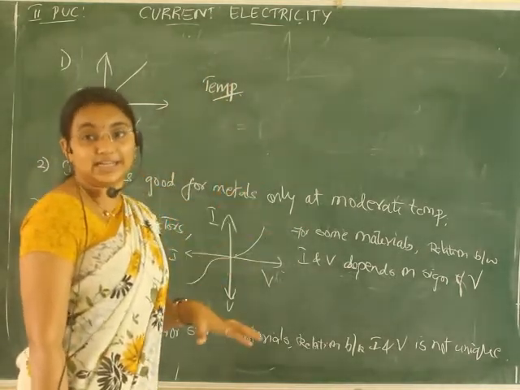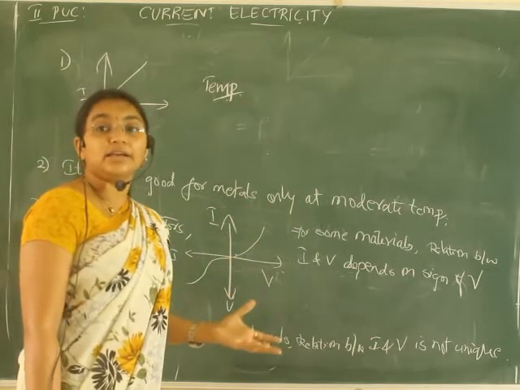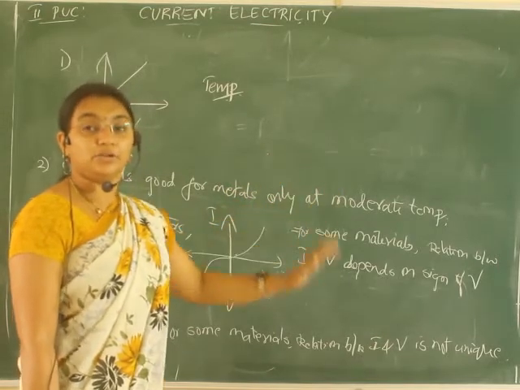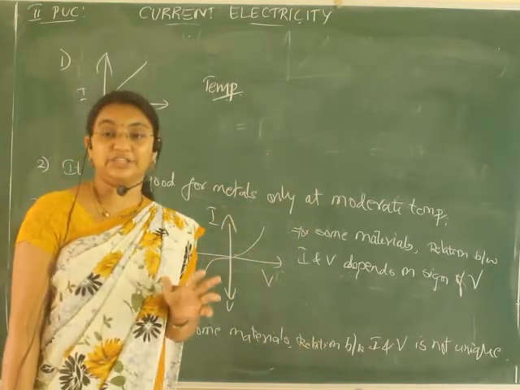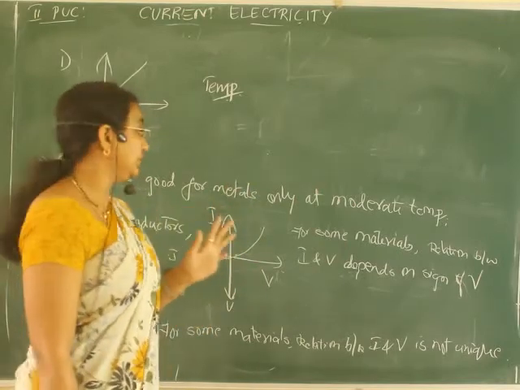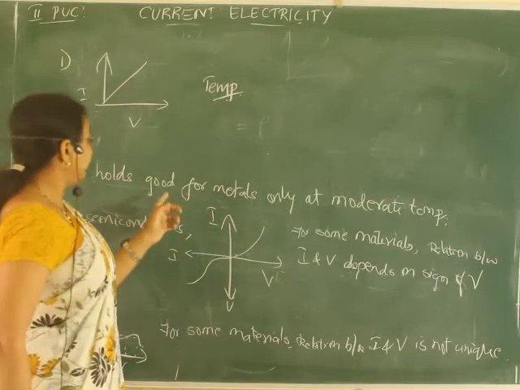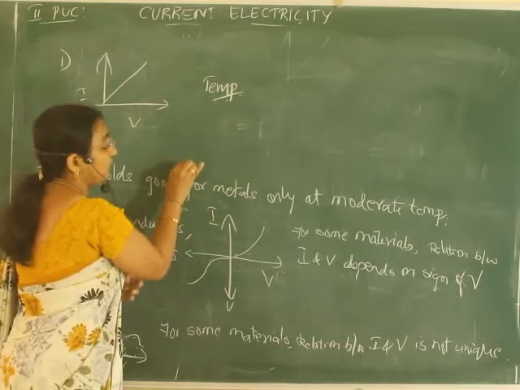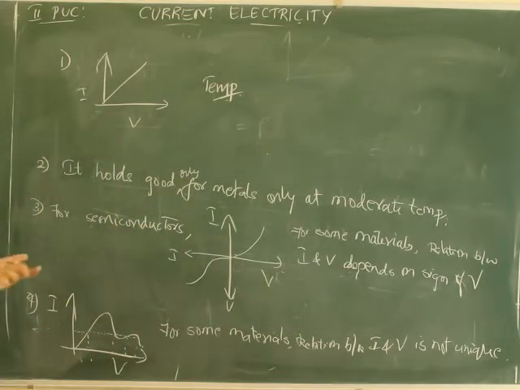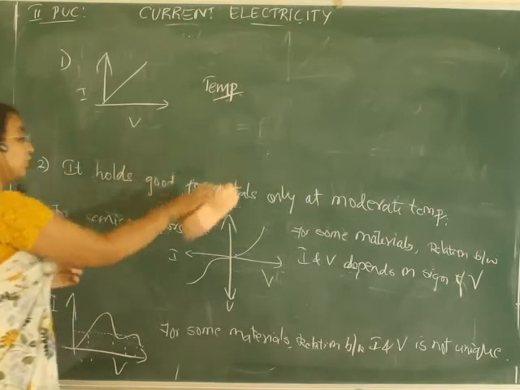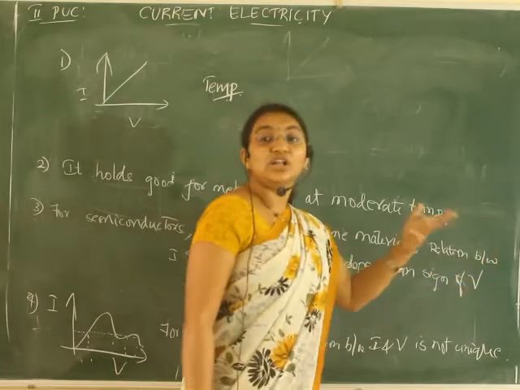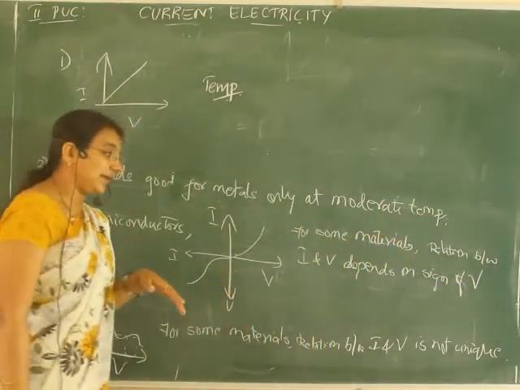Since that condition is there, it is very difficult to maintain without any condition. That is, temperature and other physical conditions should be kept constant. If the temperature and other physical conditions are not maintained, Ohm's law will not hold good. So it holds good for metals only, and only at a moderate temperature, not at a very high or very low temperature.